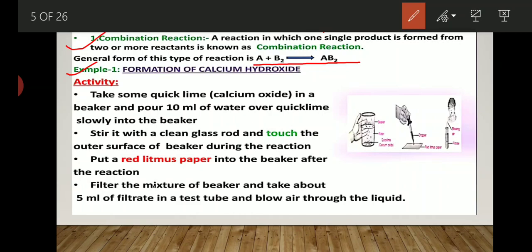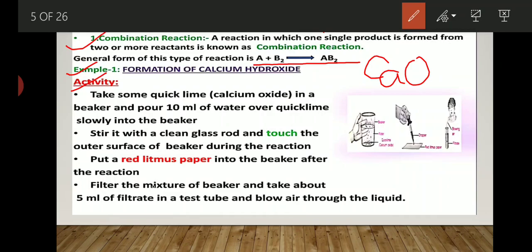Now, let's start with the activity. What we have to do? Take some quicklime. Quicklime is calcium oxide. Okay. Quicklime in a beaker. In Hindi, it is also called chuna. And pour 10 ml of water over the quicklime slowly into the beaker. See, we take calcium oxide and we slowly add some amount of water, we can say 10 ml of water, slowly in that particular beaker.